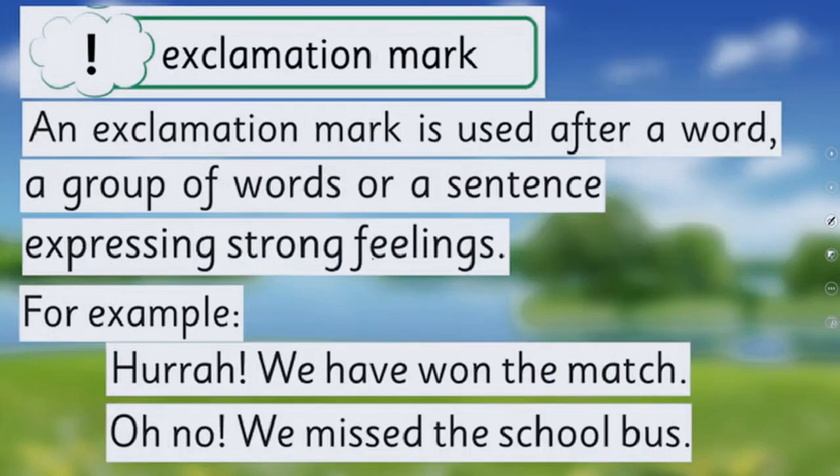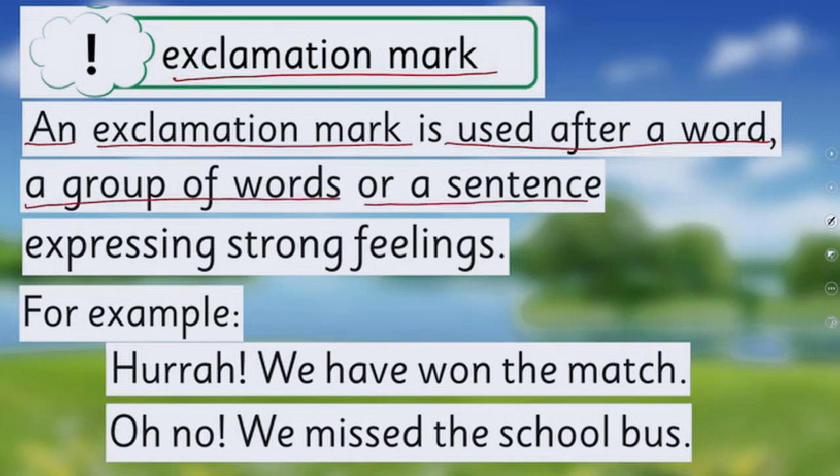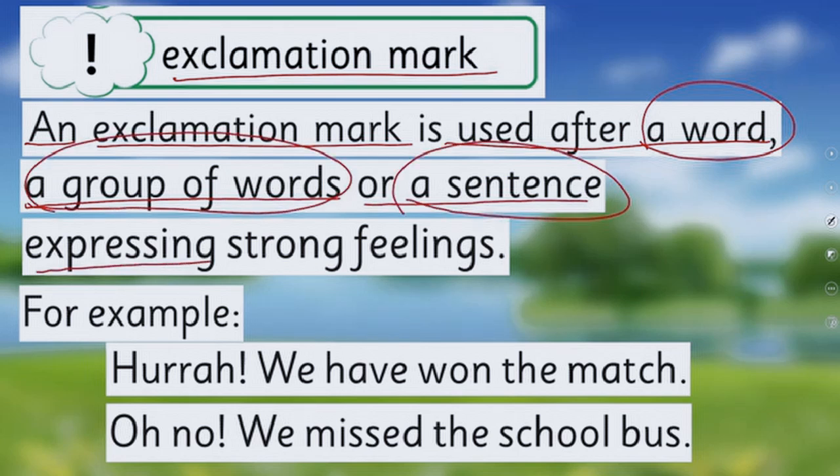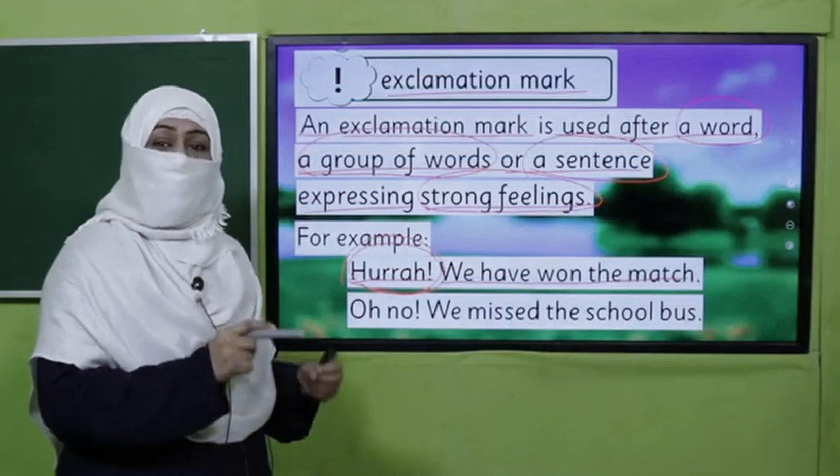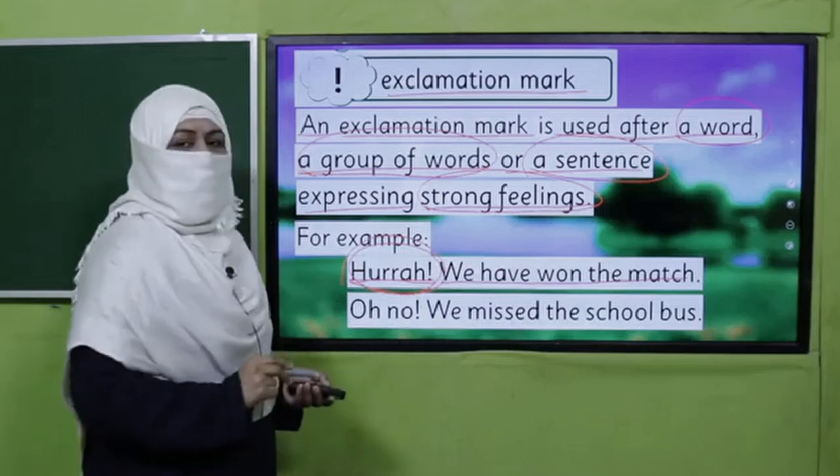And the last punctuation mark we are going to learn today is the exclamation mark. An exclamation mark is used after a word, a group of words, or a sentence. So it can be a word or a group of words or a sentence which is expressing strong feelings. For example, hurrah, we have won the match. So this word is showing the strong feeling of joy, happiness. I'm very happy. We won the match, hurrah. So this is a word to show the strong feelings.